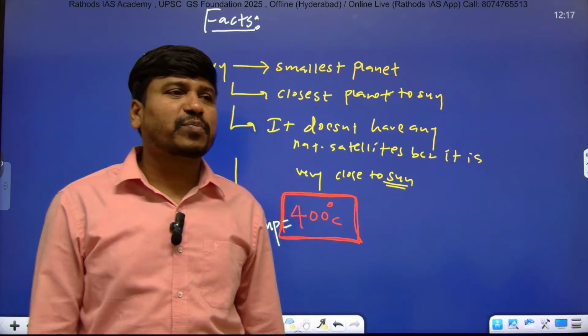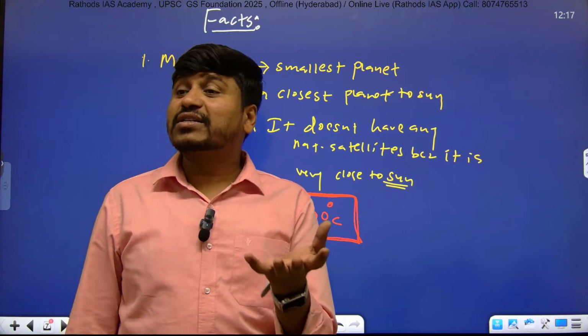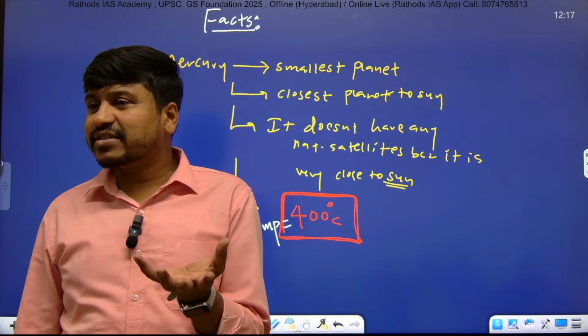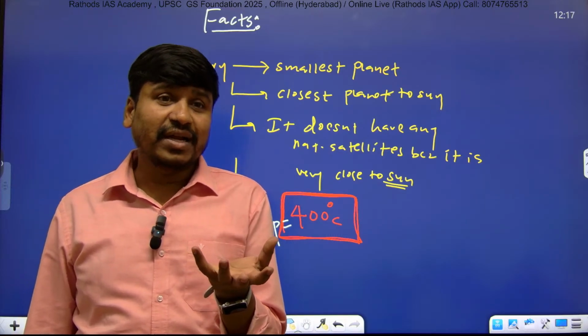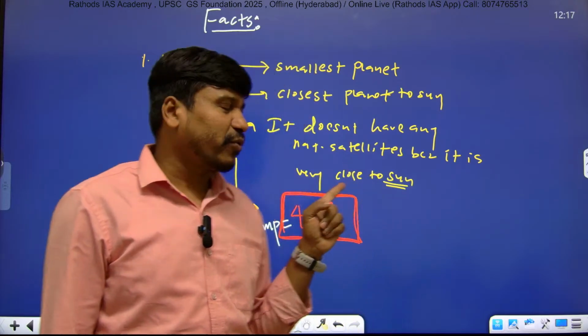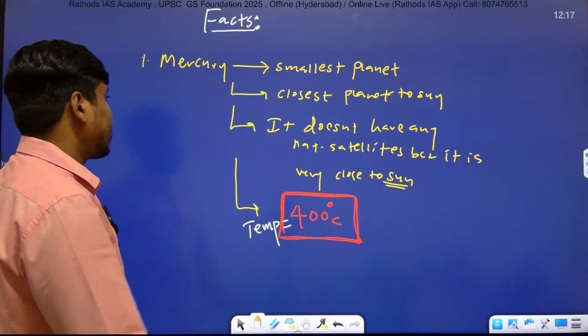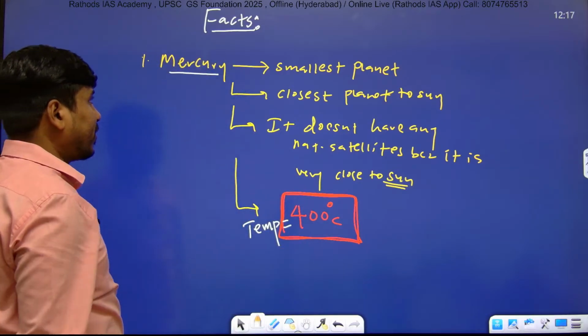Therefore, life is not possible on the surface of Mercury. Because at 100 degrees Celsius water starts boiling, at 400 degrees Celsius you will become a kebab, right? That's why life is not possible at 400 degrees Celsius. Very important point. That is the first fact.